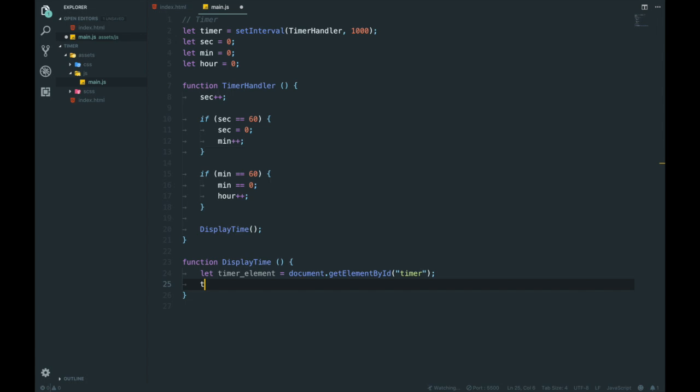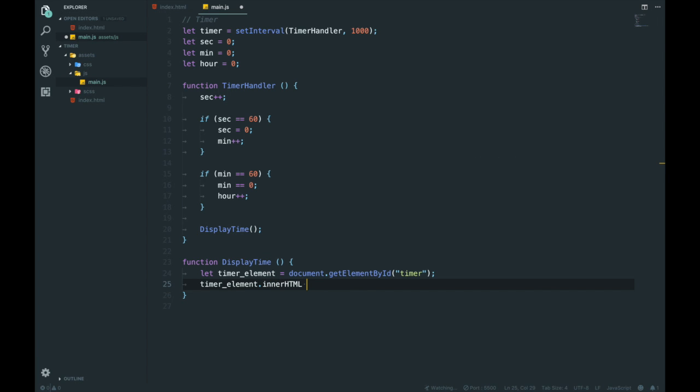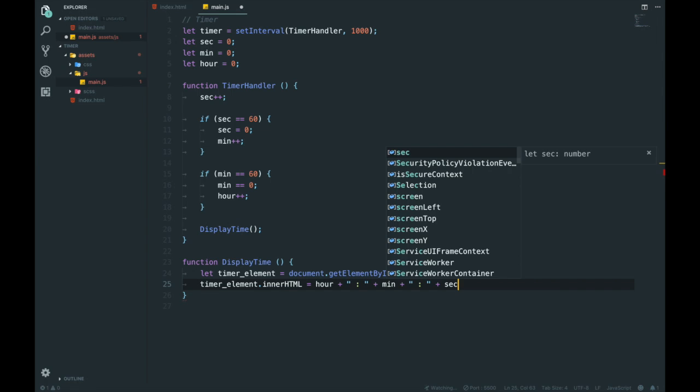And then I'm going to say timer element dot inner HTML is equal to, oh god, we should have kept that string. So it was hour plus that plus min plus, god this is tedious, plus sec. Boom.